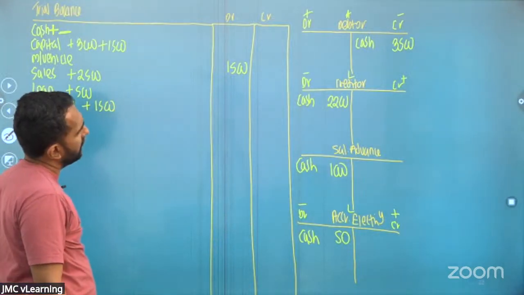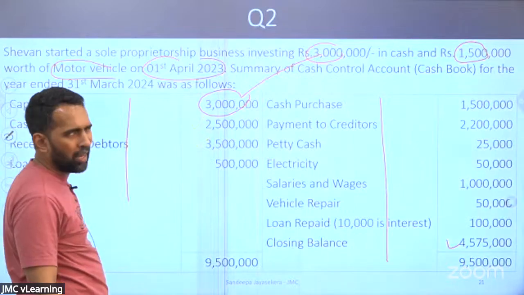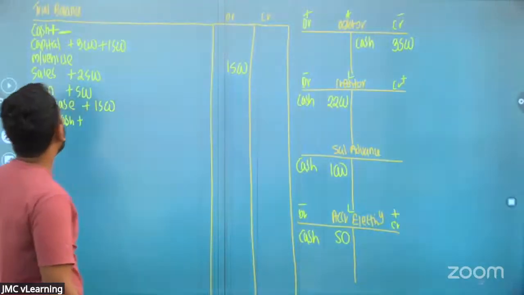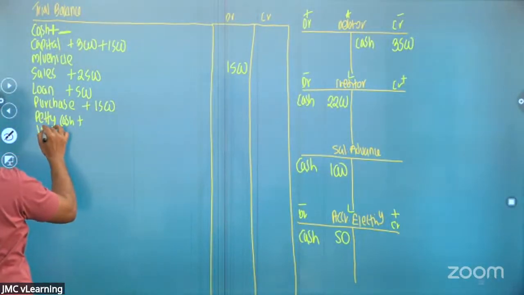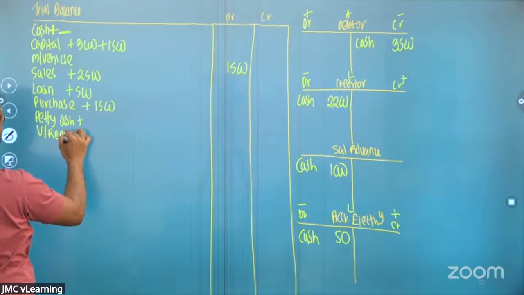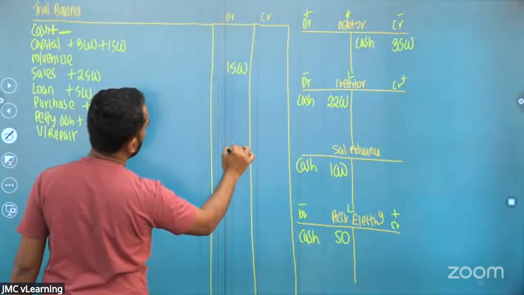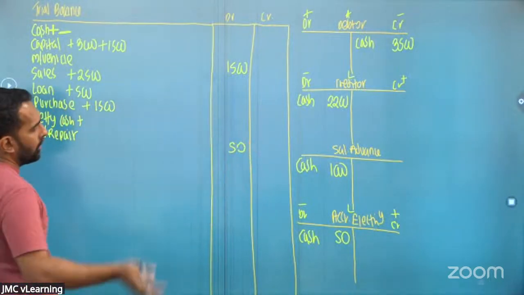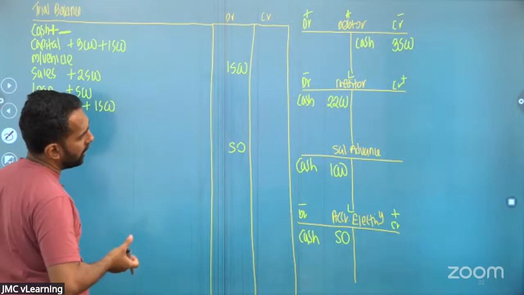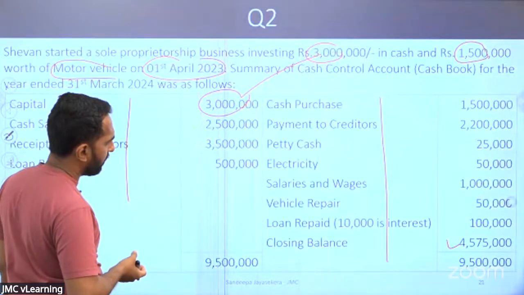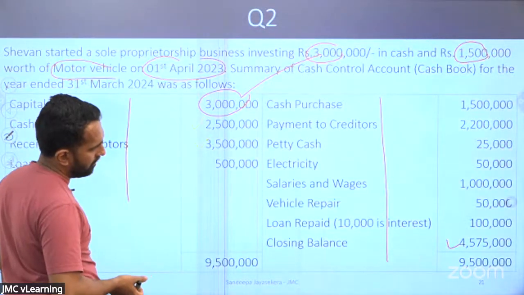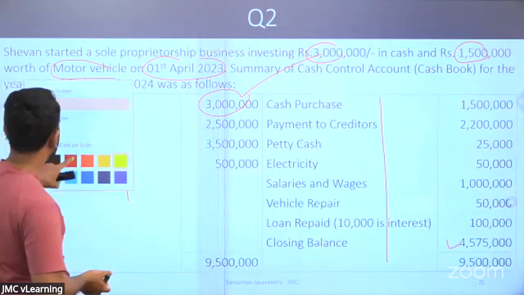Okay, next one. Vehicle repair, it's a normal expense. Cash comes down, repair expense goes up. Debited to vehicle repair 50. Vehicle repair expense goes up 50. Cash comes down, repair expense goes up.